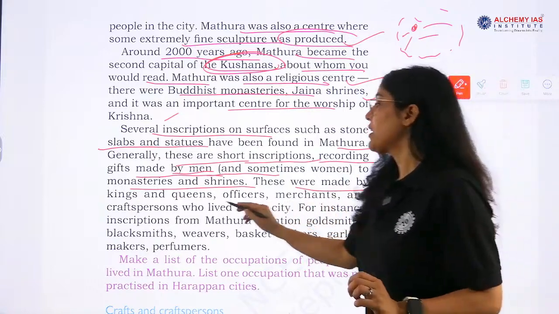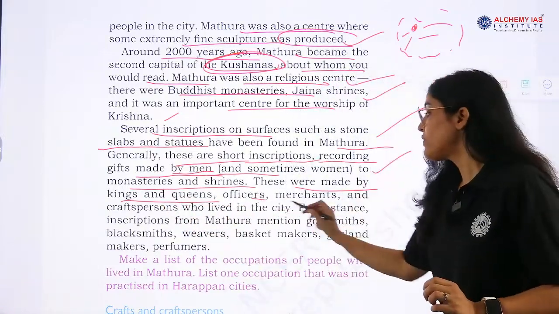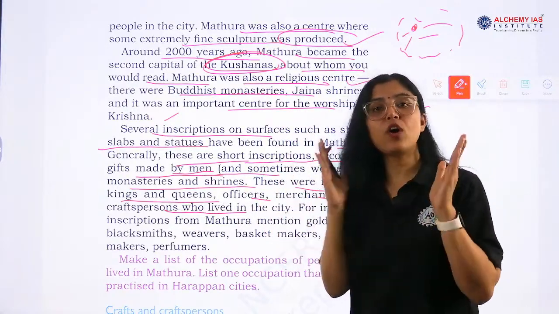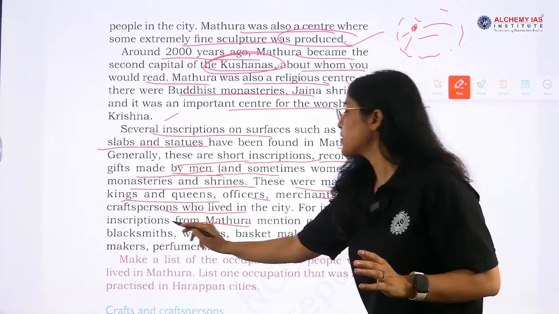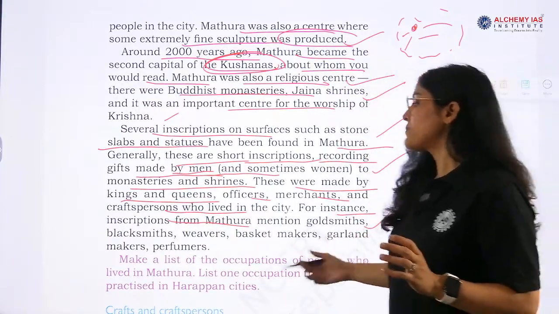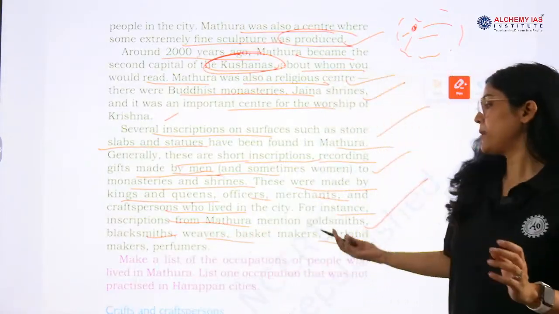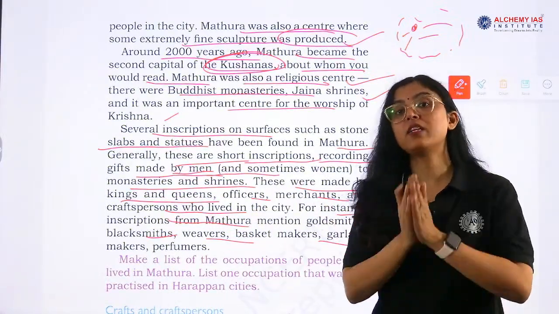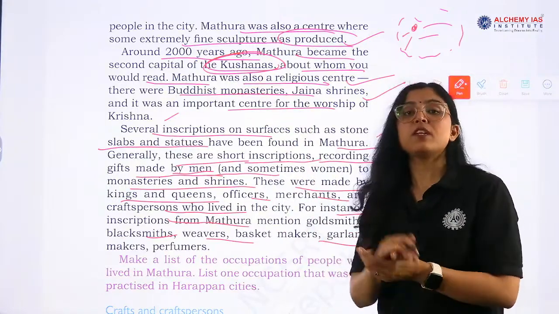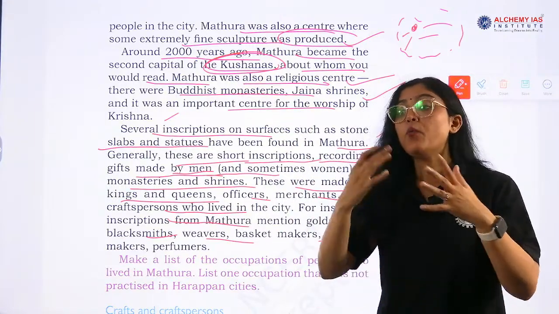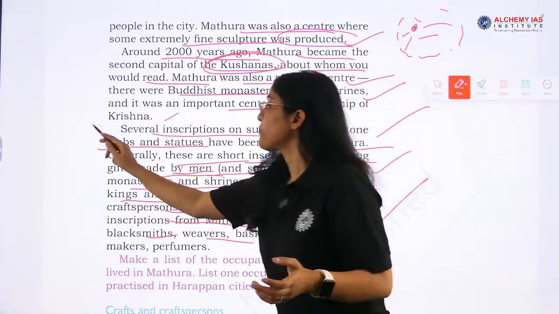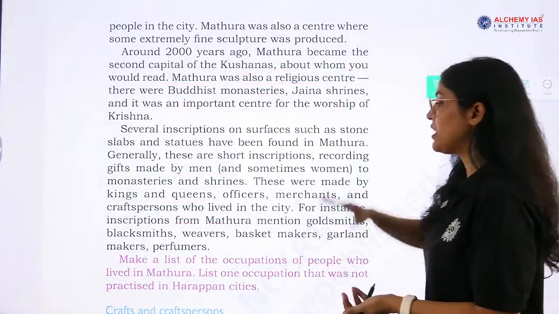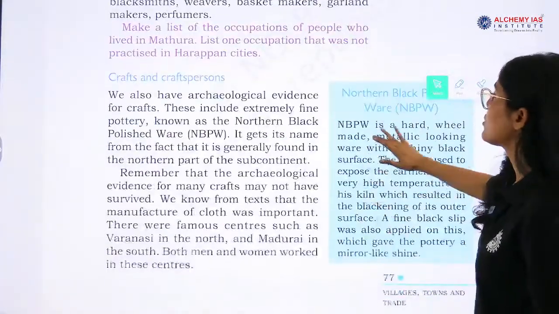These were made by kings and queens, and then officers, merchants, craftspersons. All this information was recorded on inscriptions. For instance, inscriptions from Mathura mention goldsmiths, blacksmiths, weavers, basket makers, garland makers and perfumers. So these are all recorded in the inscriptions. Related to inscriptions, one question can be asked: what all things were mentioned in the inscriptions? So these daily life things were also mentioned.